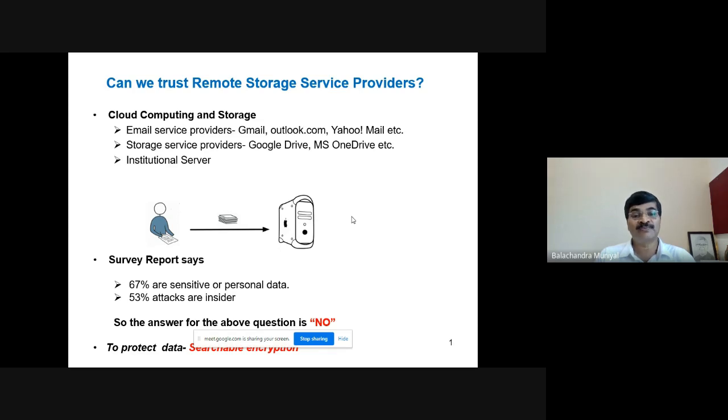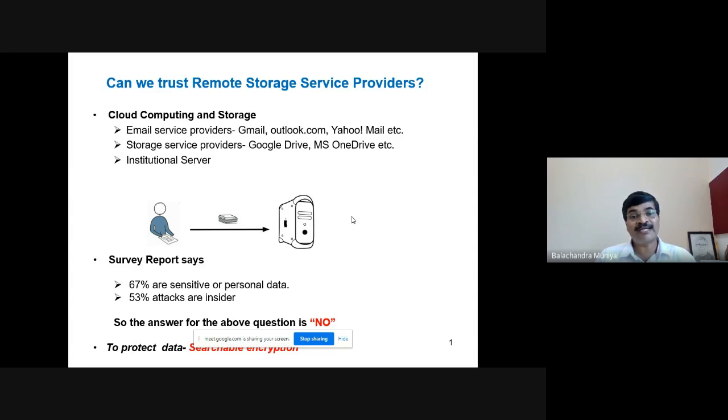The answer is no. A survey report says about 67% of your data stored in the cloud or on servers is sensitive or personal data. It also says 53% of attacks are insider attacks. Insider attacks are very dangerous compared to external attacks because insiders know everything about you and the organization in which you work.